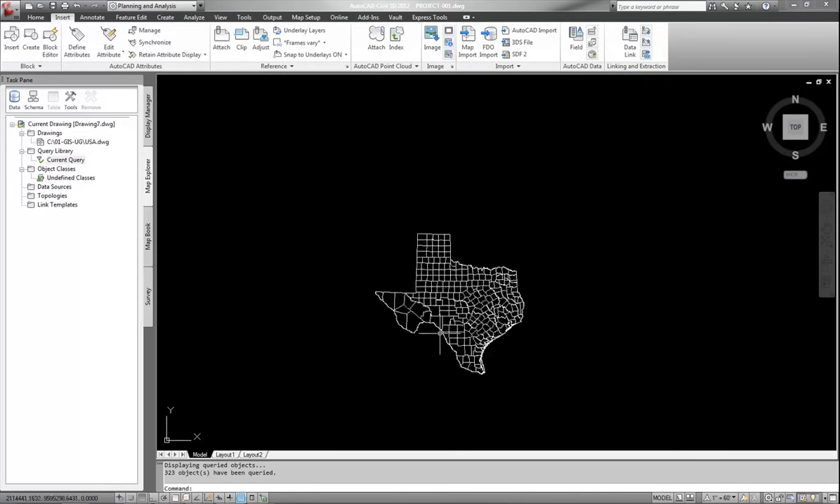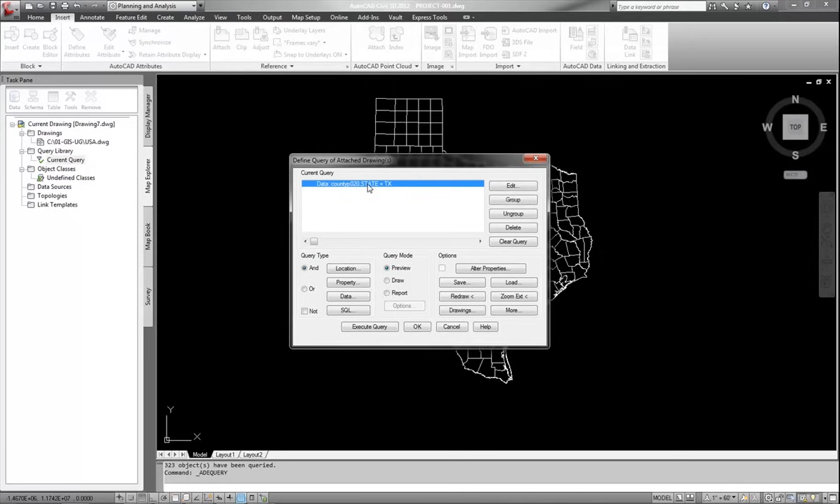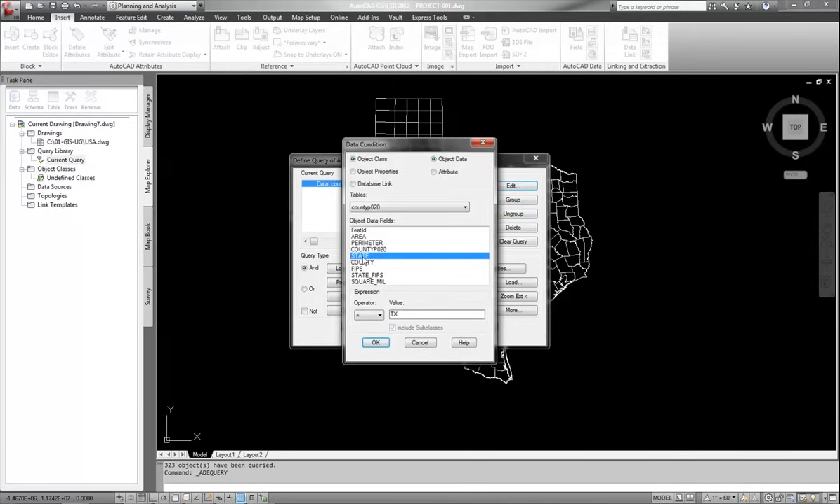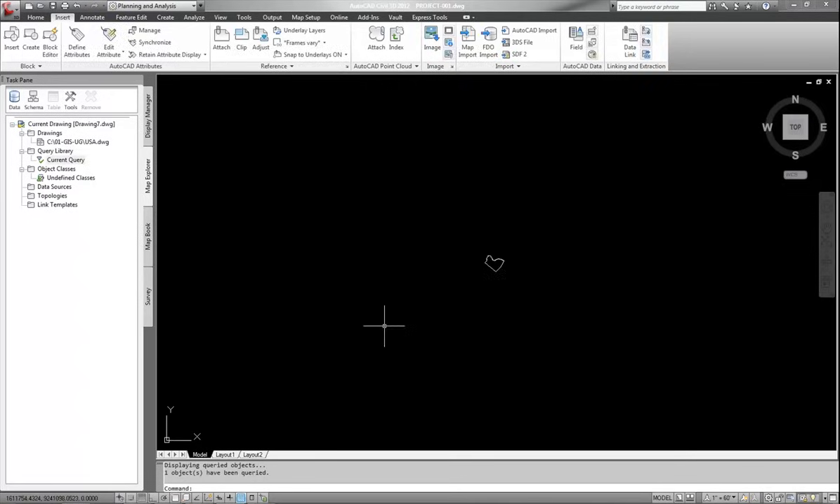Okay, so there is only the state of Texas. Okay, I'm going to take it one step further. Let's go ahead and define that query. I'm going to select this and I'm going to go edit this. Instead of bringing in the state, I'm going to bring in the county. And this county that I'm going to be bringing in happens to be called Travis County. Hit OK. Hit preview. And now I filtered it down to the county that I'm going to be working in.